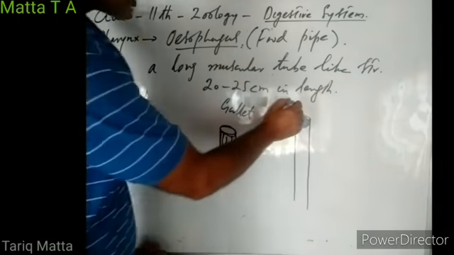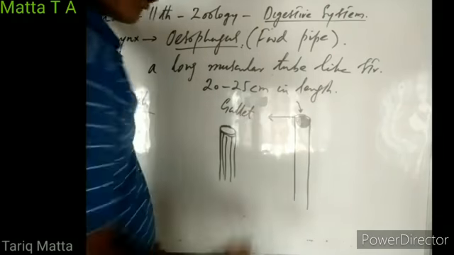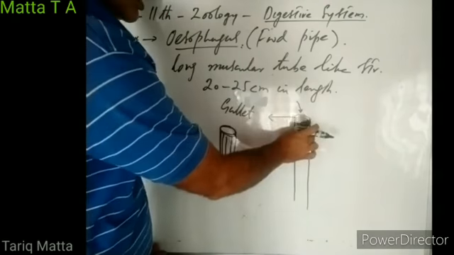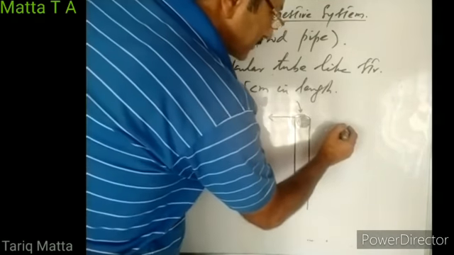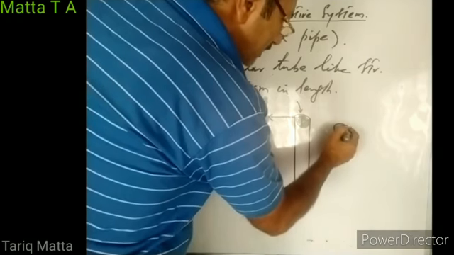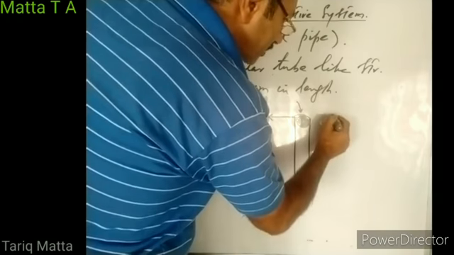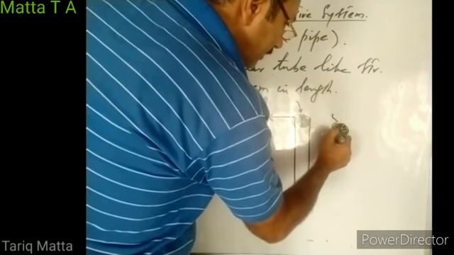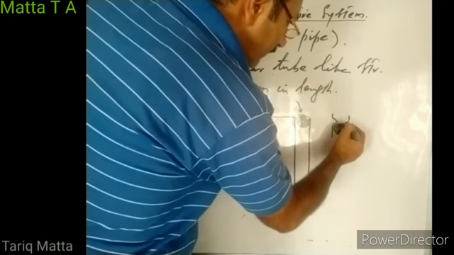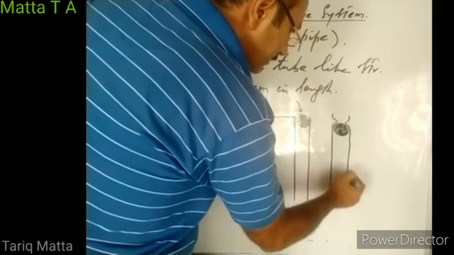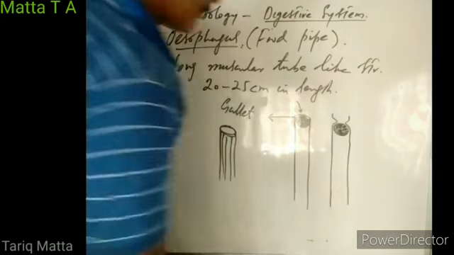When the pharyngeal muscles contract, they push the food bolus into the gullet. As the food bolus enters the gullet, the circular muscles of the esophagus contract around this food bolus.